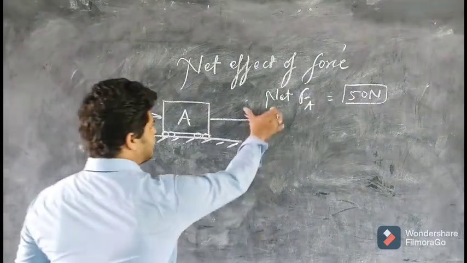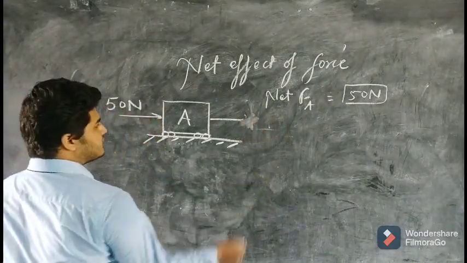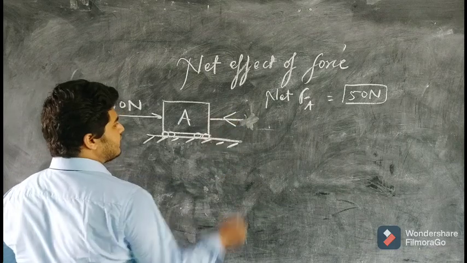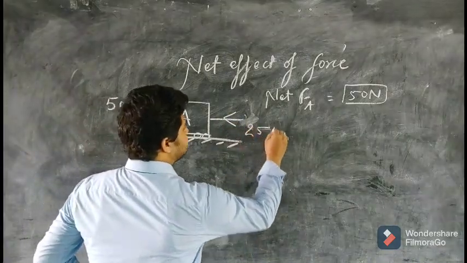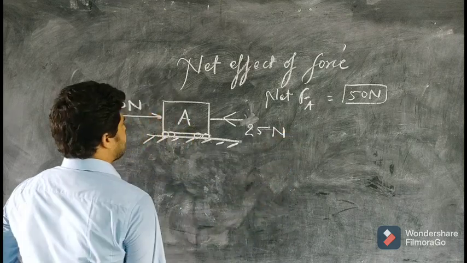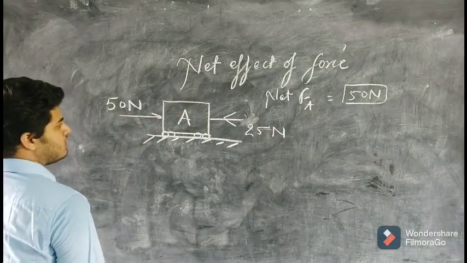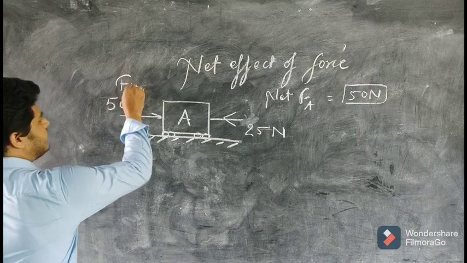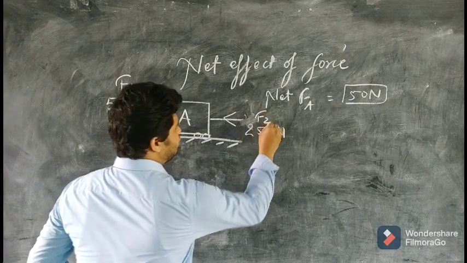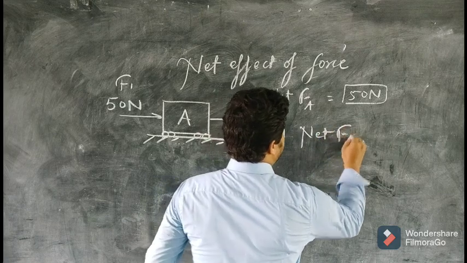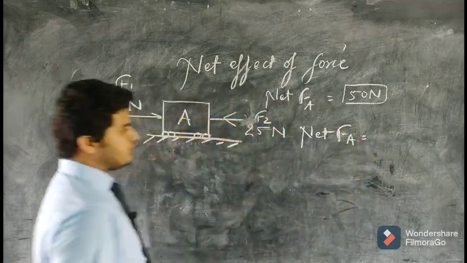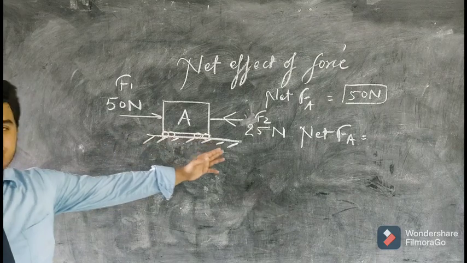Now suppose your friend comes and starts applying a force of 25 Newton from the opposite direction. Let's name this force F1 and this one F2. So now in the second case, the net force on the block A will be, now see, force is a vector quantity.